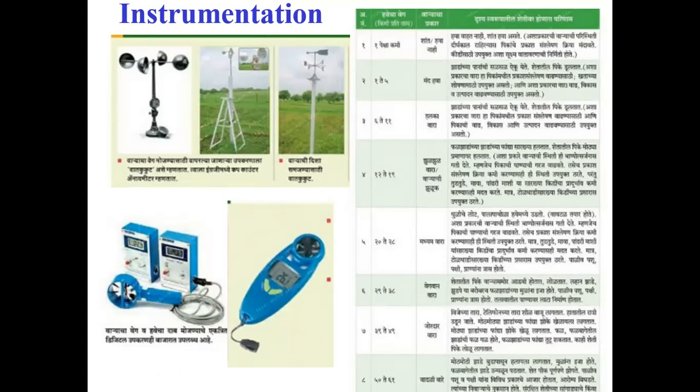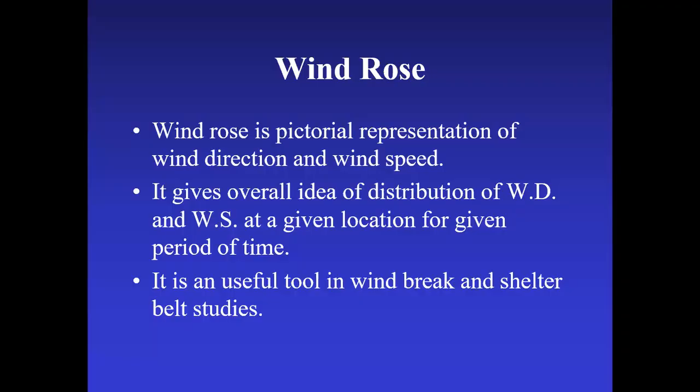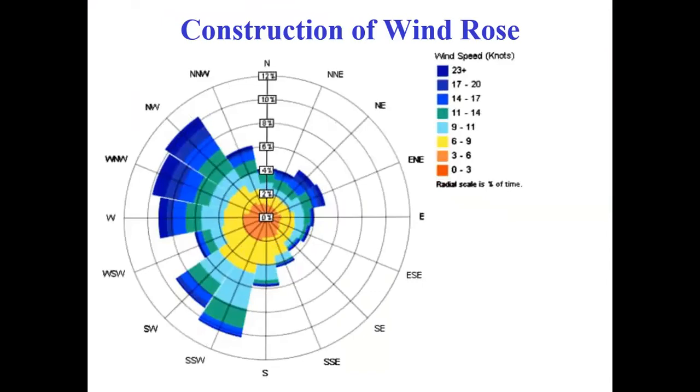I am not going into much detail here. We are going to see the role in the microclimate, with references and some reviews. So, what is meant by windrose? A windrose is a pictorial representation of wind direction and wind speed. This is the windrose, a pictorial of the average wind.